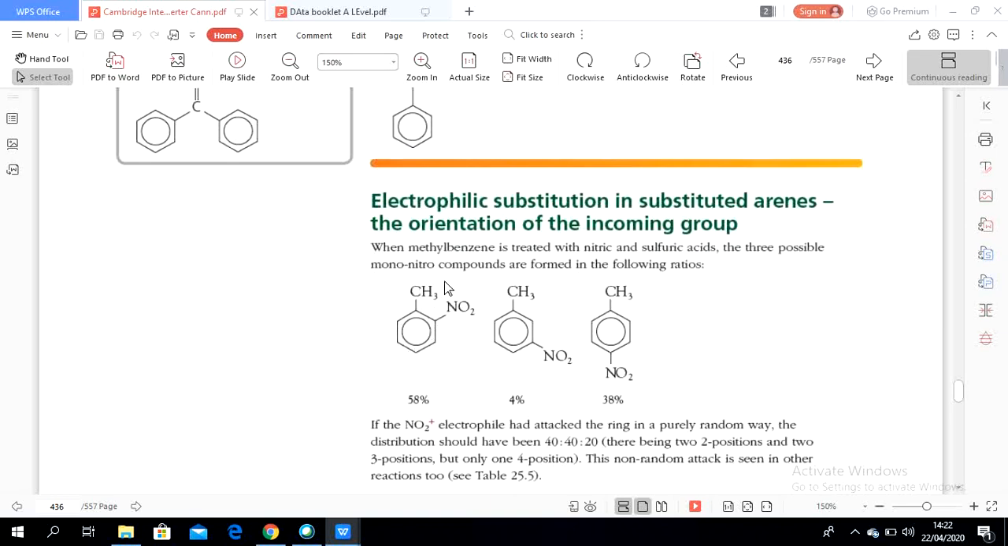This one is nitromethylbenzene, nitrotoluene. This is also nitrotoluene, and this one also nitrotoluene. As we can see here, the methyl is located at carbon number 1 of the benzene, and this one is located at carbon atom number 2. We count here clockwise.